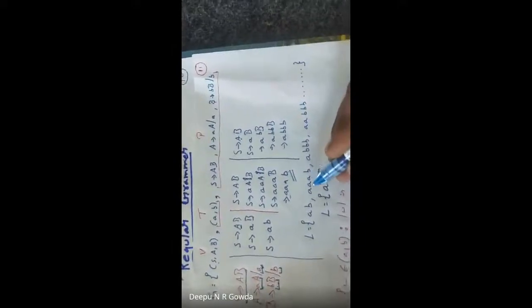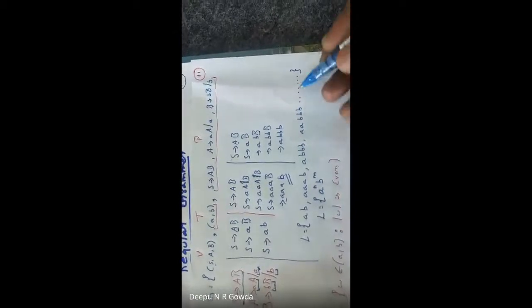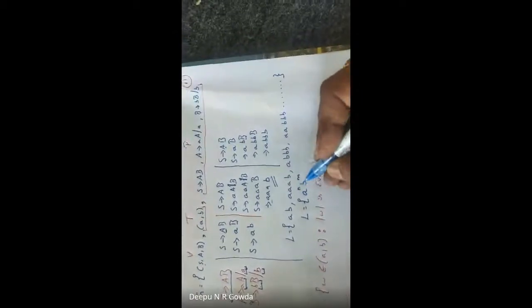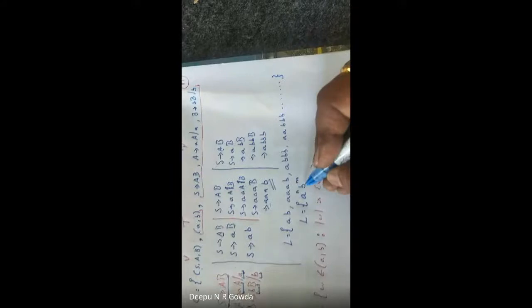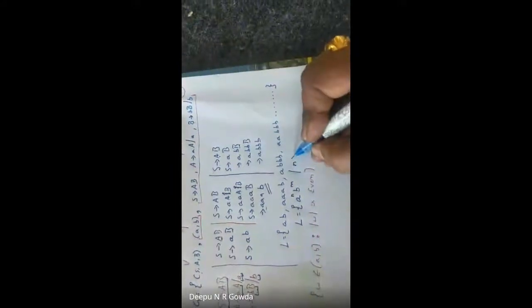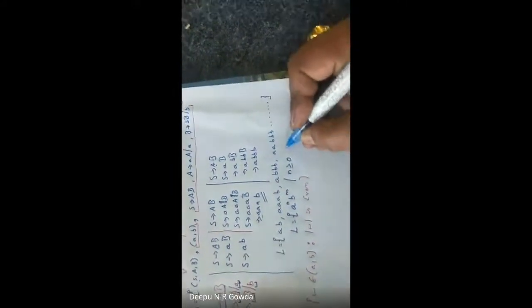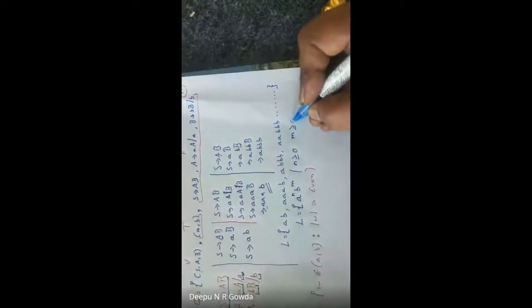No, I don't have equality. So I write it as continuous A to the power of something and continuous B to the power of something. So I have written as A^N B^M where the value of N is greater than or equal to 0 and the value of M is greater than or equal to 0.